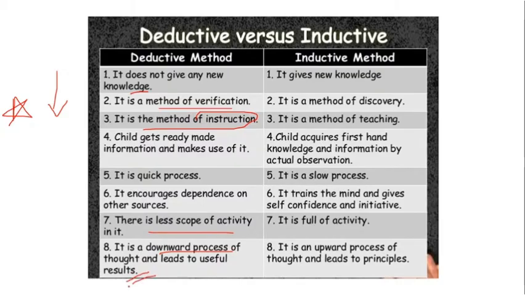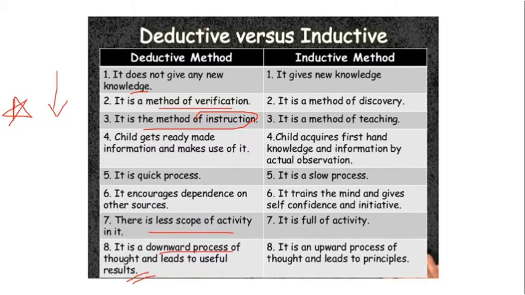So basically it is the method where the child is given information, and the child has to ensure that the information received from the source is very clear. So it is just the passing or transfer of information, you can say.